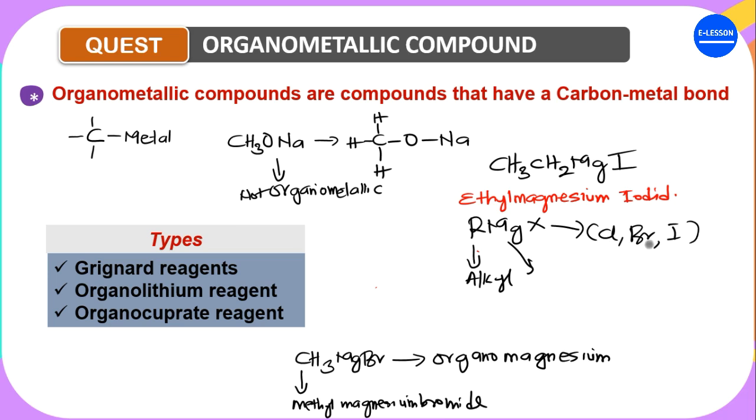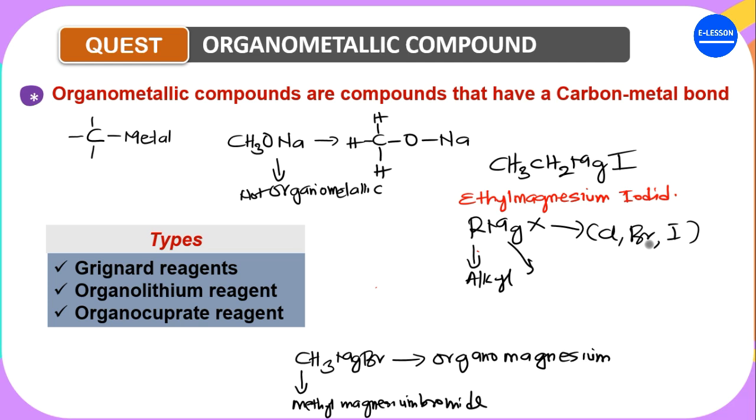Fluorine is very reactive, so in most cases it's not usually used. Our focus in this lecture will be mostly on organomagnesium reagents, the Grignard reagents, which were discovered by Victor Grignard, for which he received a Nobel Prize for his contribution to chemistry.